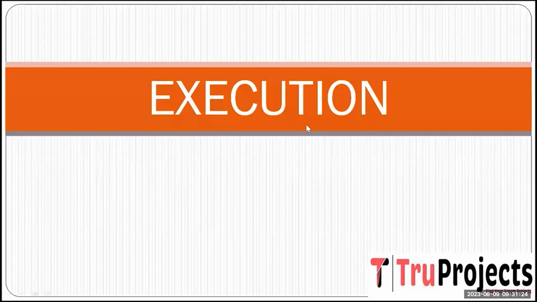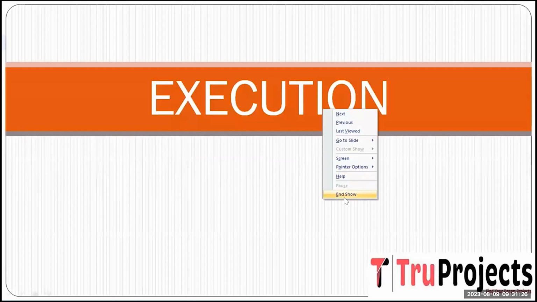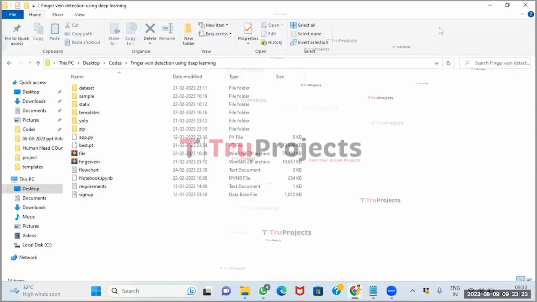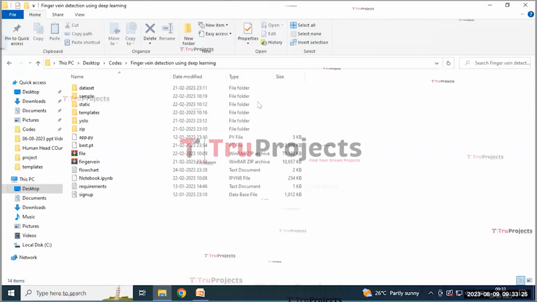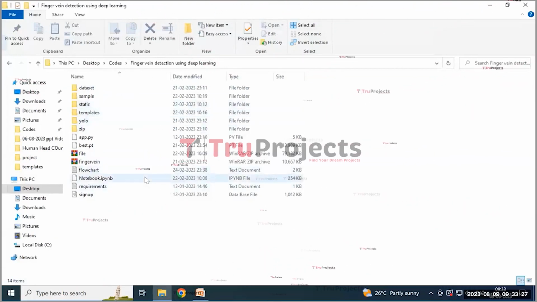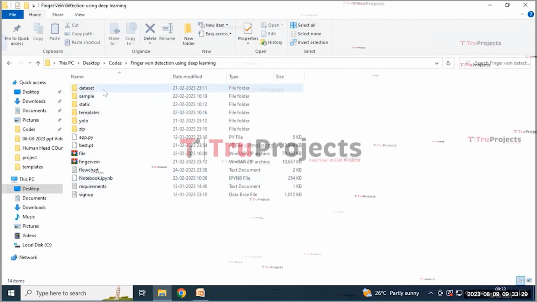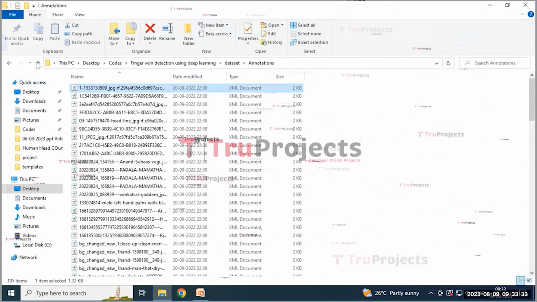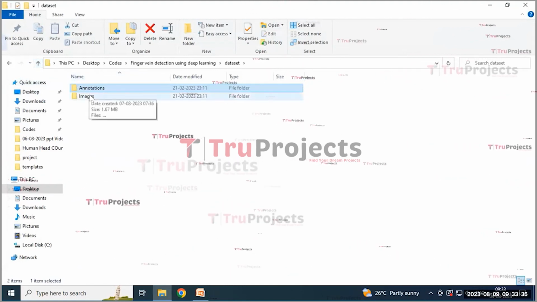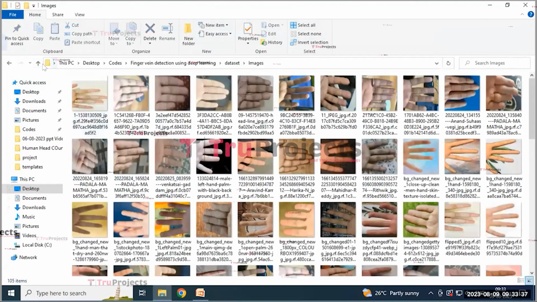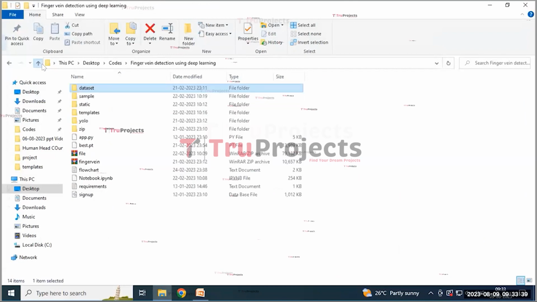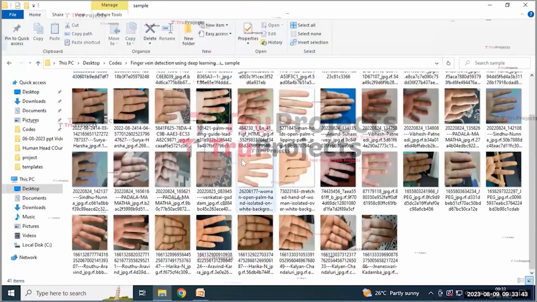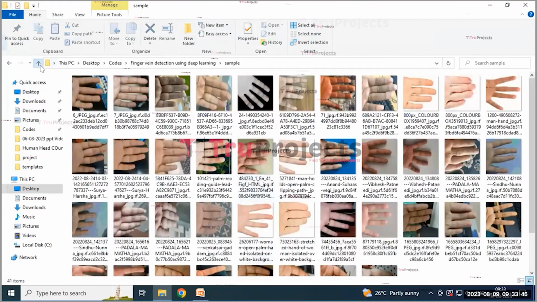And the execution of the project. To execute the project, first we need to open the code folder. And this is the code folder containing various files within it. The dataset folder contains annotations and images, which contain different images within it. And the sample folder contains the images that will be used to test the performance of the model.